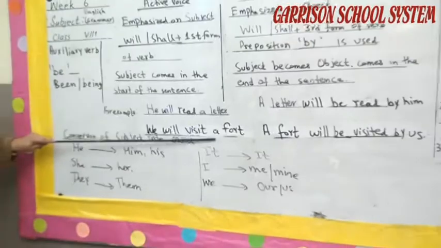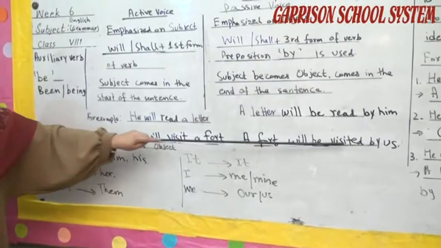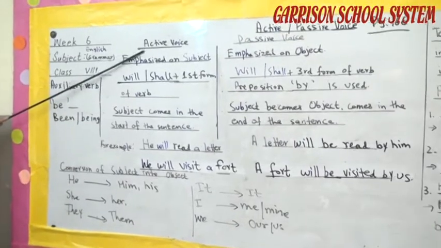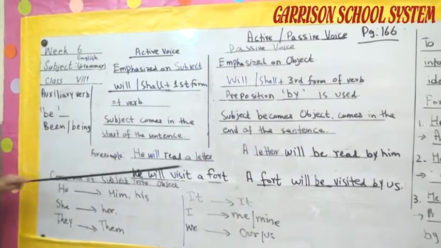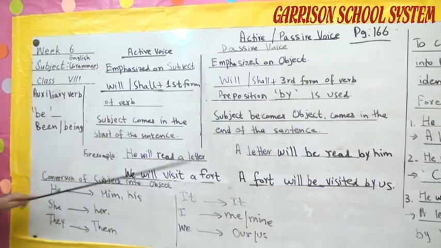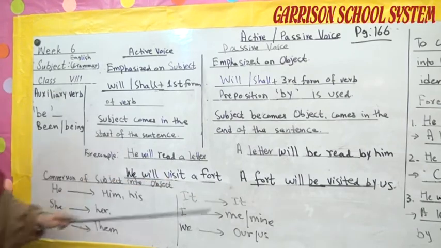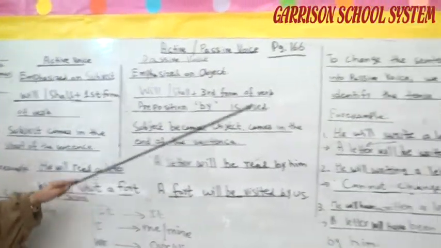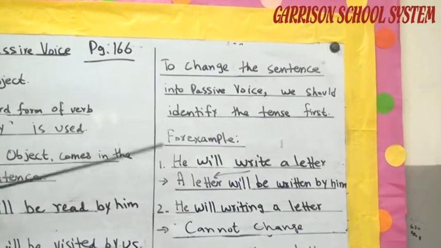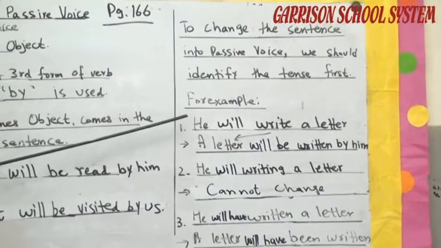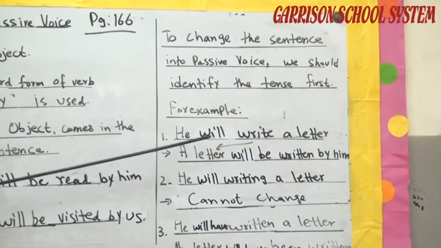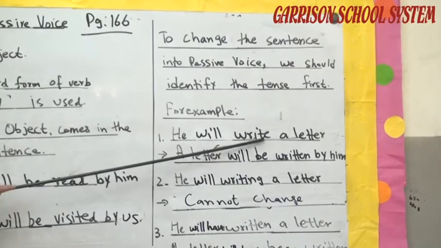A fort will be visited by us. So if we see the examples, to change a sentence into passive voice, we should identify the tense first. If it is future simple tense, he will write a letter, a letter will be written by him.